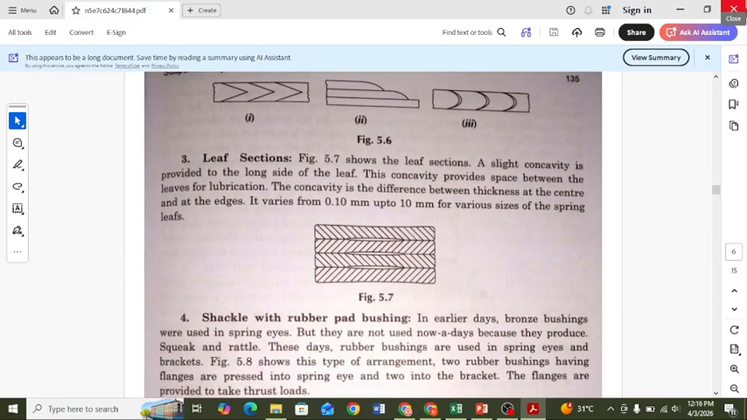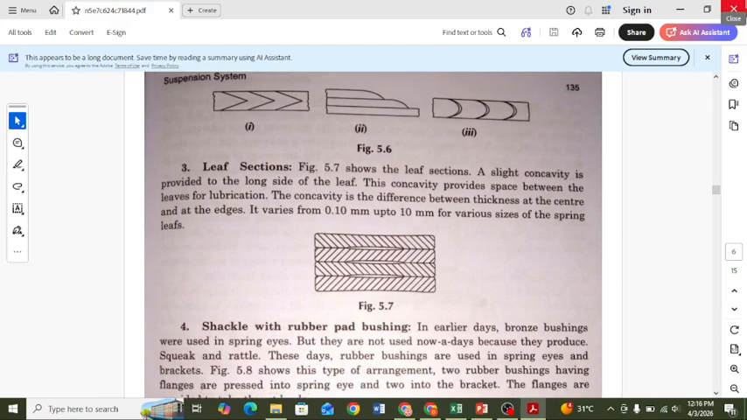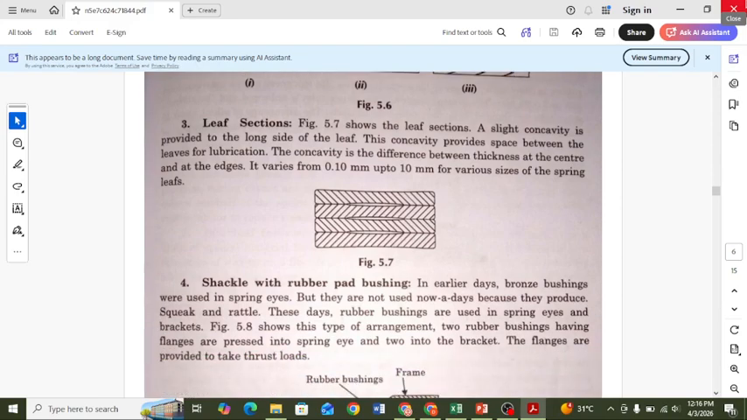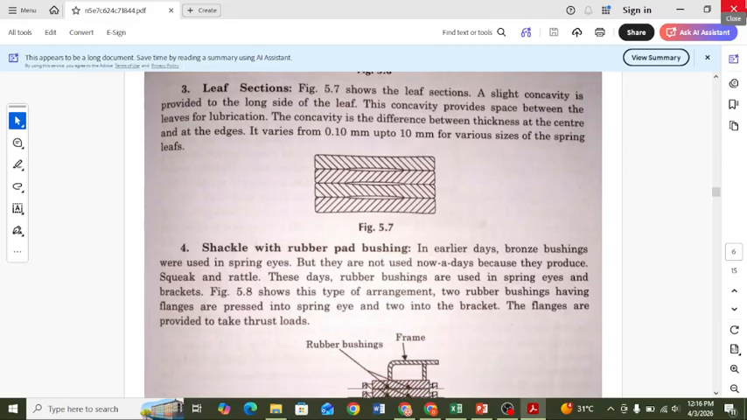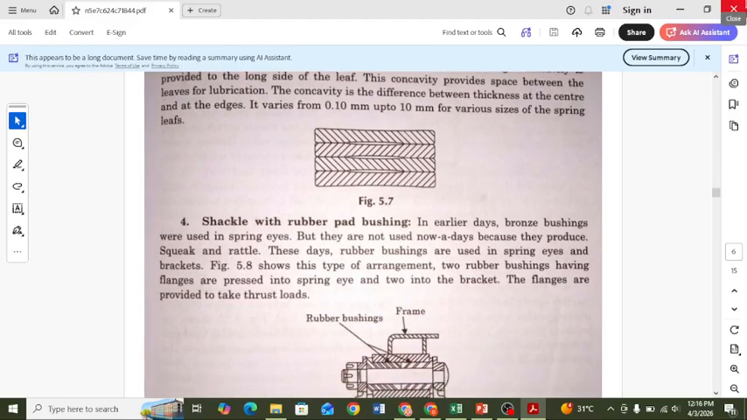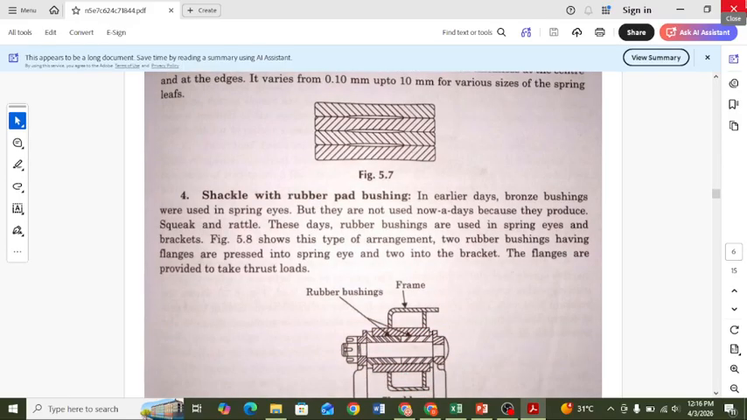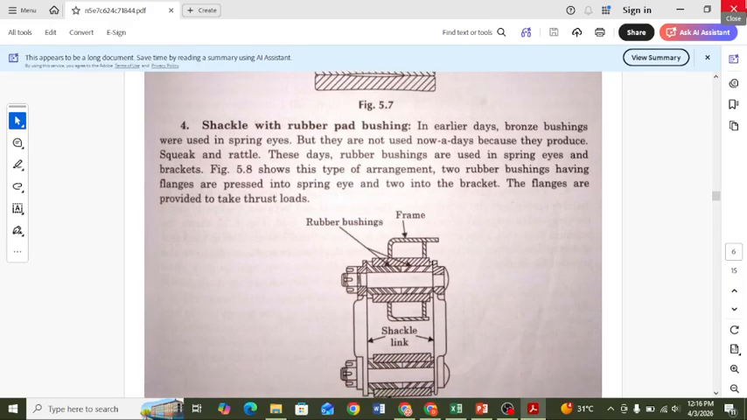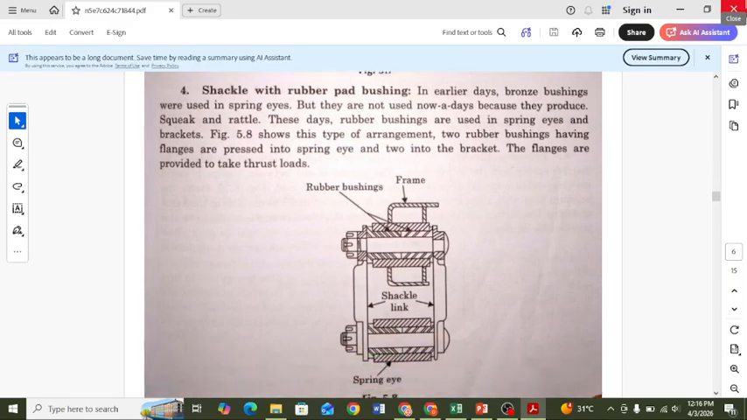This slight concavity is provided to the long side of the spring. The concavity provides space between the leaf springs for lubrication, and conactivity is the difference between the thickness of the center and this end, which varies from 0.10 mm up to 10 mm for various sizes of the spring. Here is the shackle with rubber pad bushings, shown in the image in front.